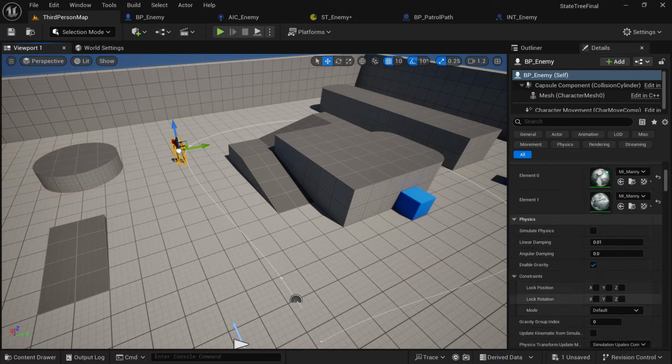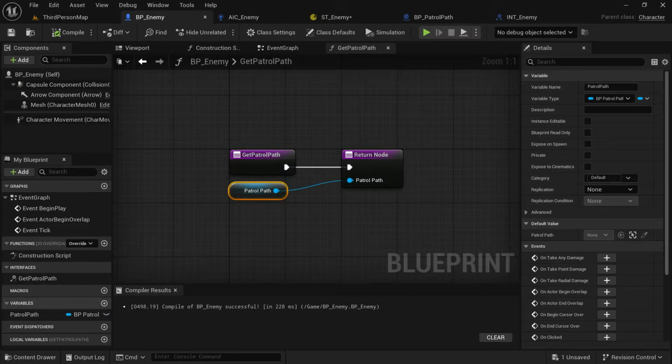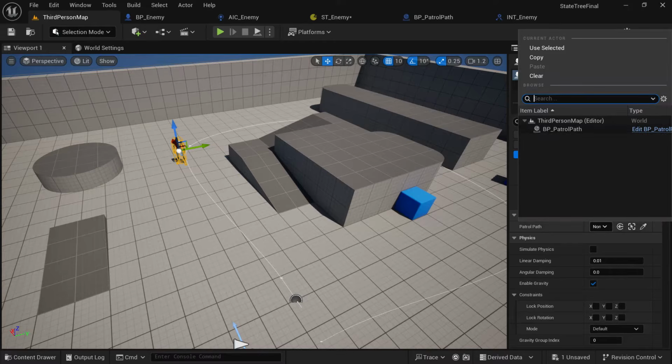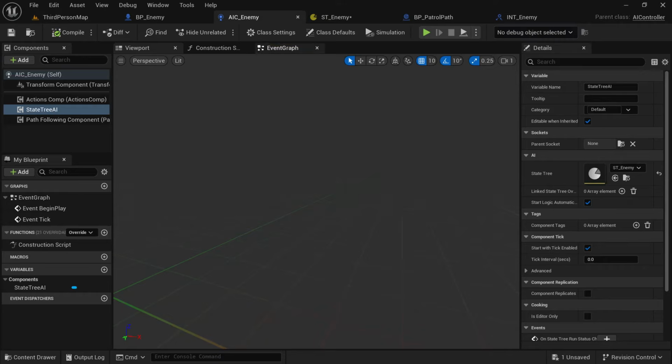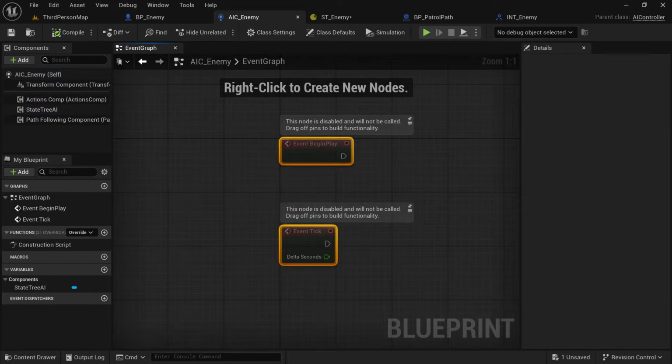Now go into the level, go to your enemy. First you'll actually have to make sure the variable is instance editable and expose on spawn, which I didn't do, but now if you go to the enemy, you'll see in his default classes a patrol path variable which you can set to the patrol path in the world.